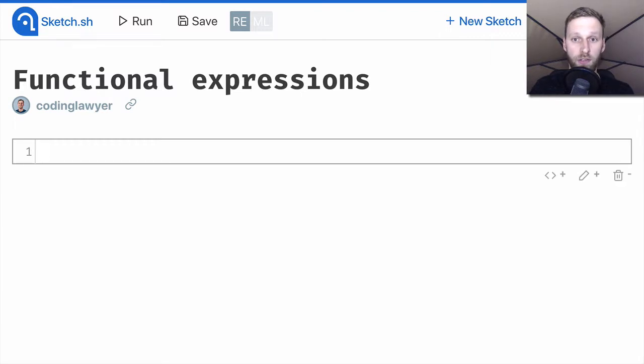As we've already mentioned, functions in Reason are first-class values. This means they can be used in the same way as any other values. So we can use functions in three major ways. The first one is that a function can be part of a data structure.